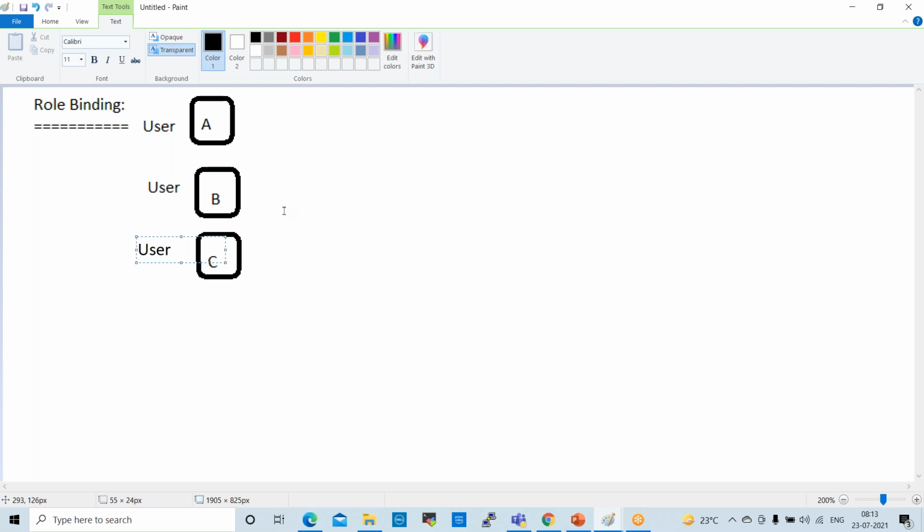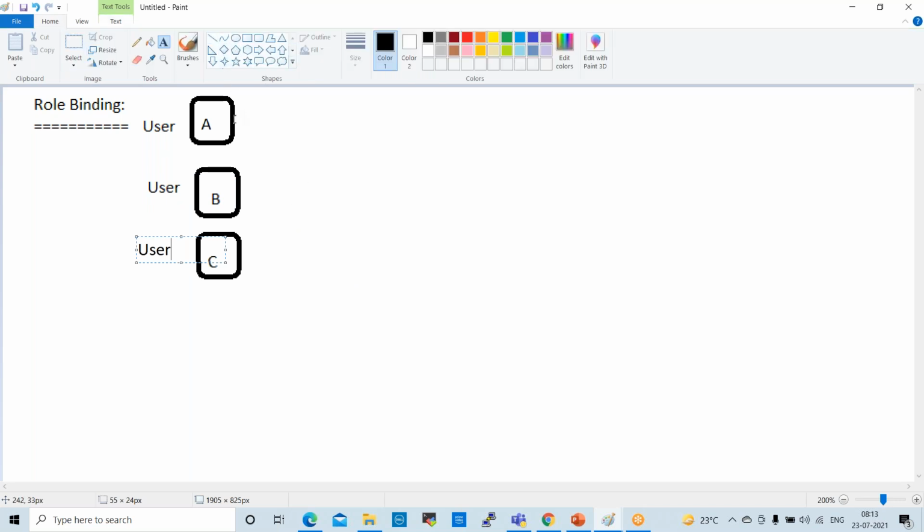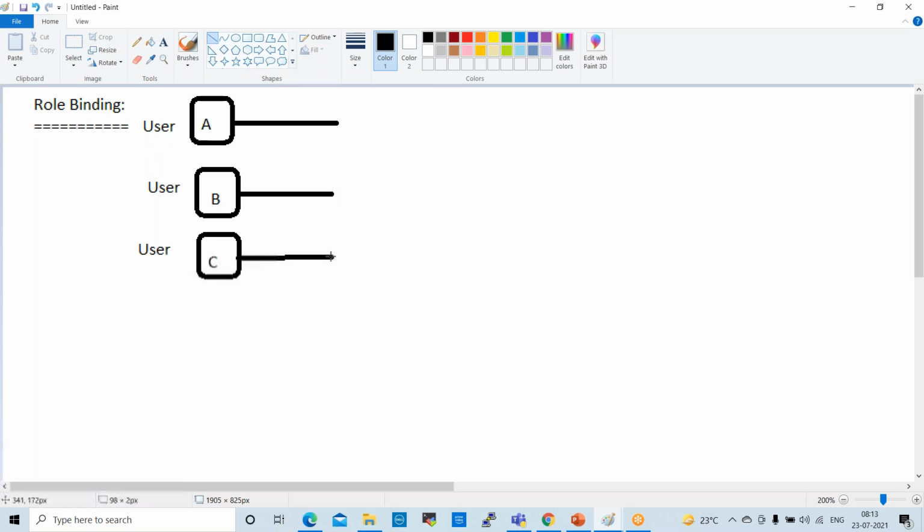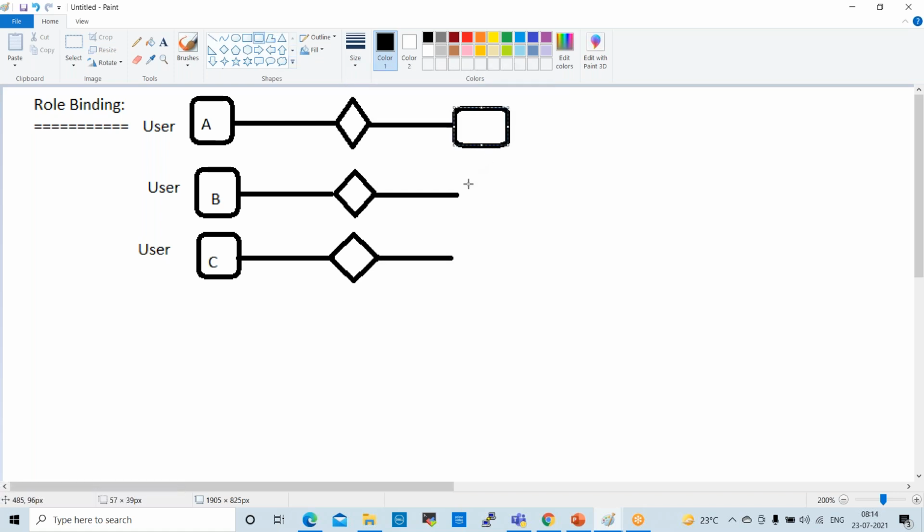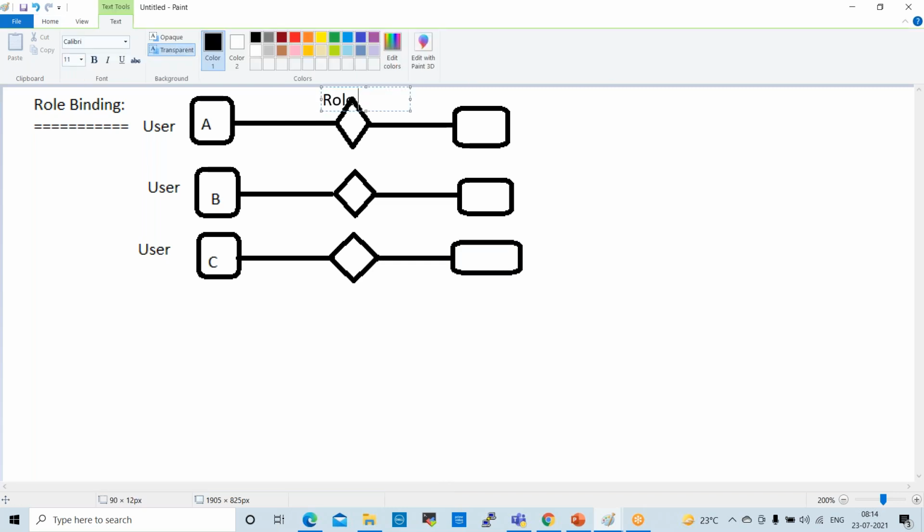These users will have some roles, and like this, some roles will be assigned. So this is role binding.